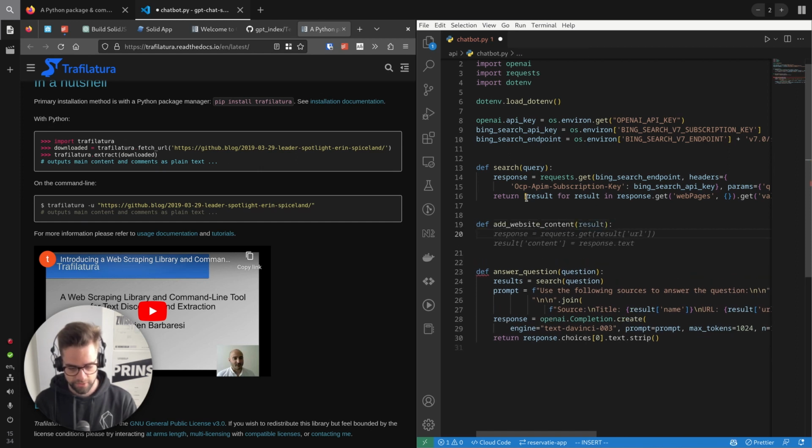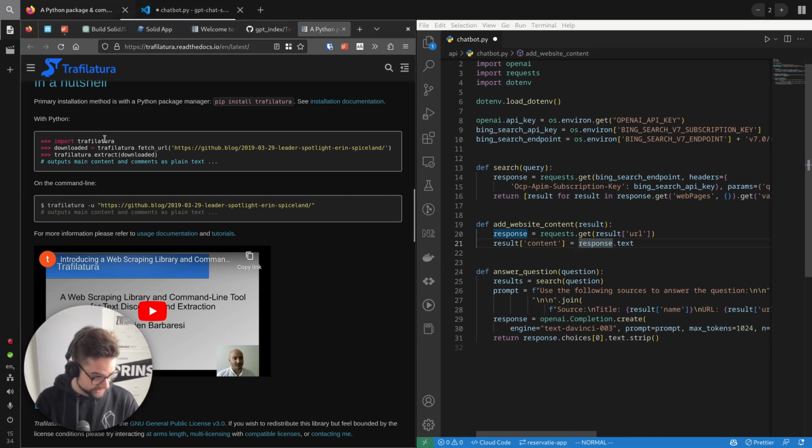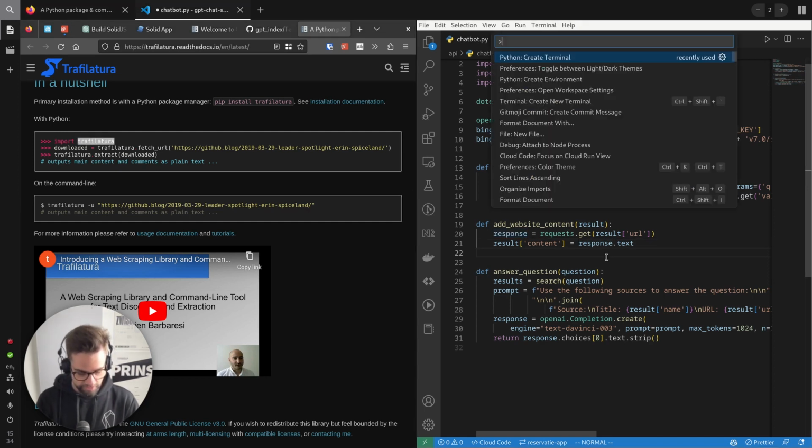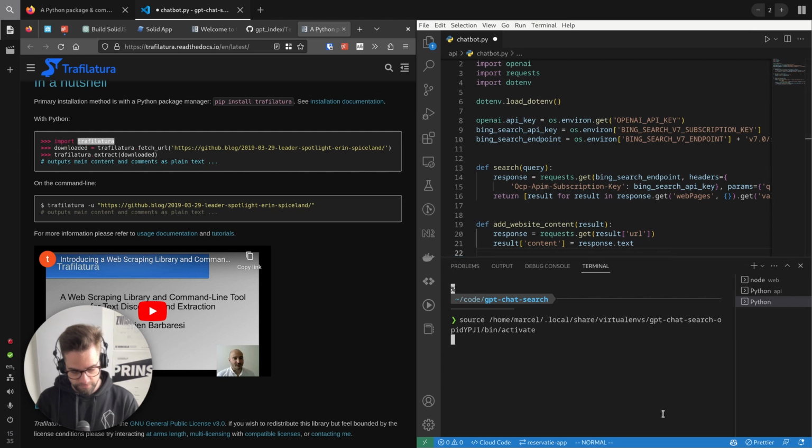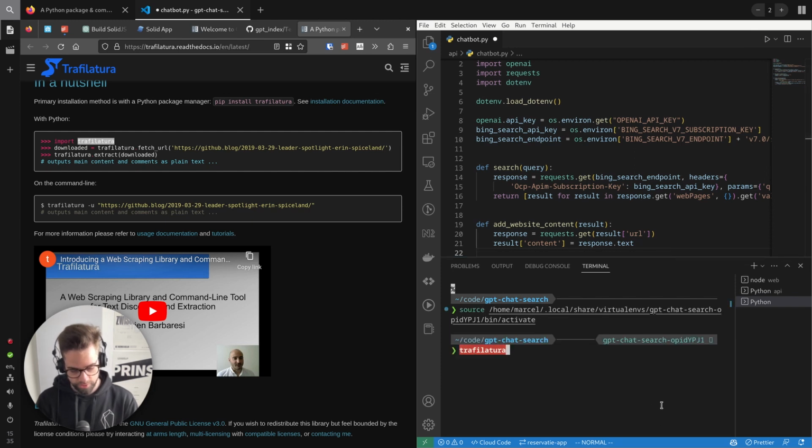And so result content is response. Okay, you know, this is pretty close, right? So this is already doing requests.get and it's fetching the URL, but this will result in our entire HTML file, which we don't want. So I will go and install this package. So open a Python terminal, and we will do pip install.